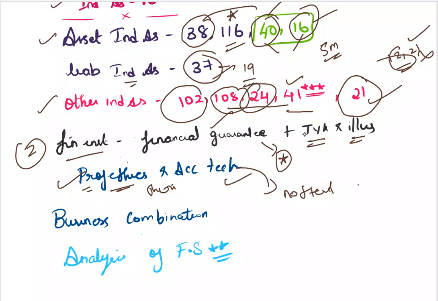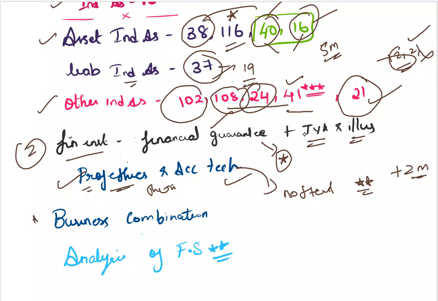Please do not skip this area, professional ethics and accounting technology, where you can get a straight question, and of course MCQs will also be there, around 2 marks. You can easily score. It is a minimal MCQ. You can also get 4 marks from these areas.